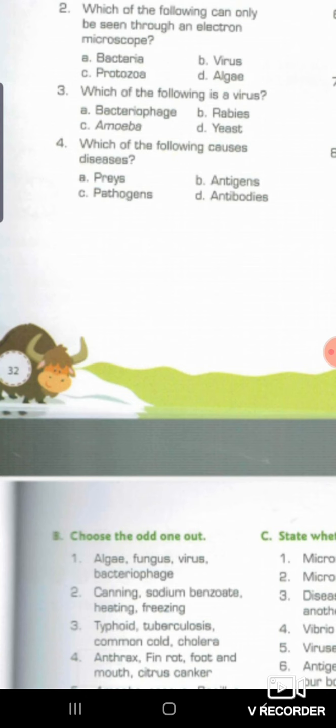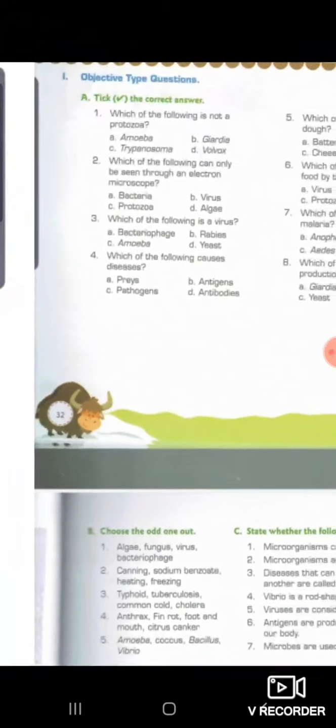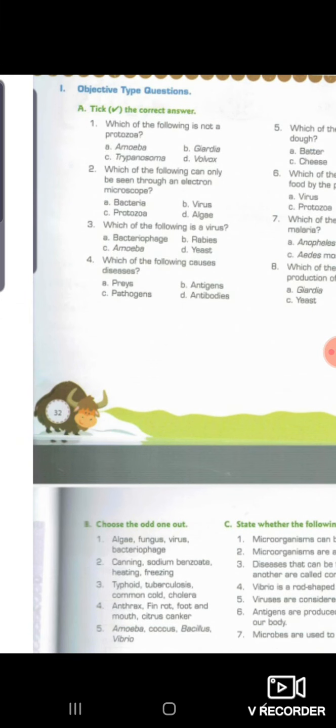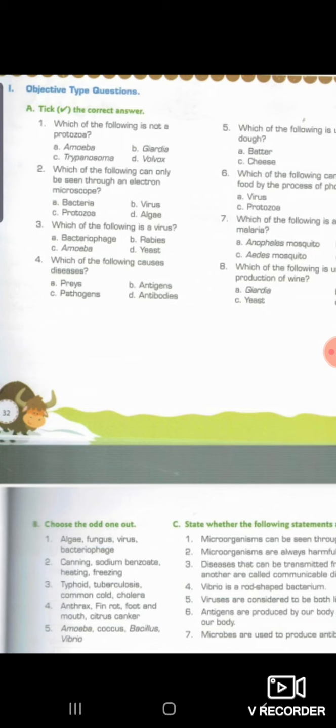Next is typhoid, tuberculosis, common cold and cholera. The answer will be common cold. The rest are bacterial diseases and the common cold is a viral disease. Anthrax, fin rot, foot and mouth, citrus canker. The answer will be foot and mouth, because the rest are caused by bacteria and this is caused by the virus. Next is amoeba, coccus, bacillus and vibrio. The answer will be amoeba. Why? Because the rest are different shapes of bacteria.